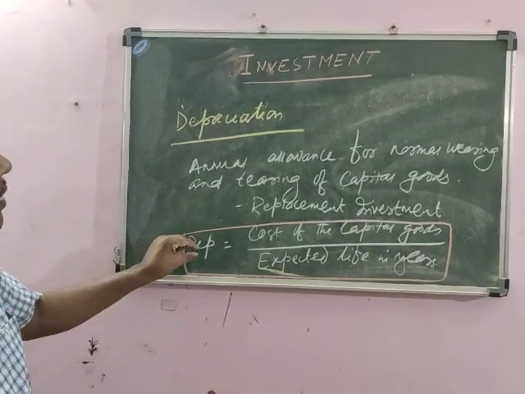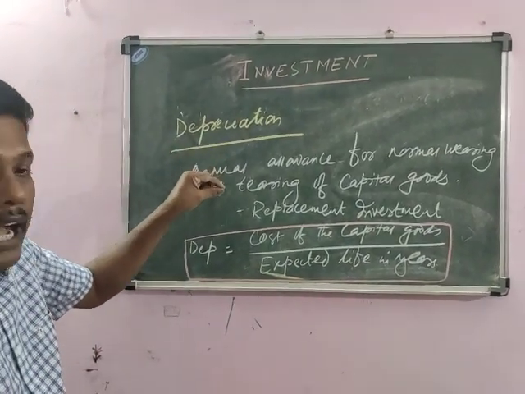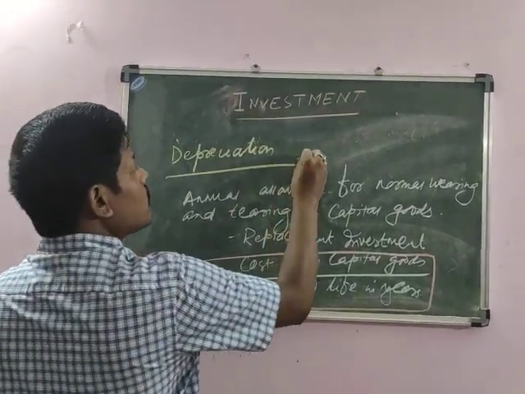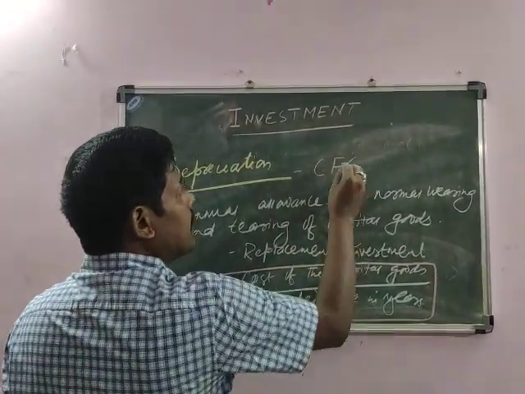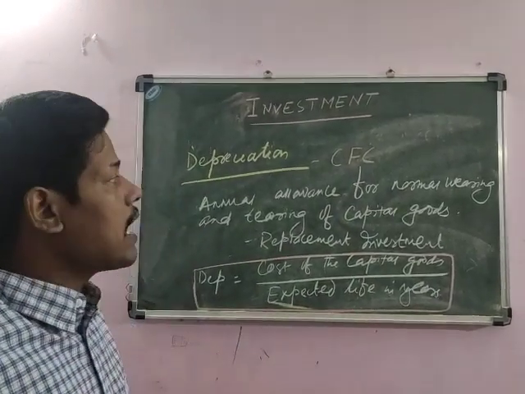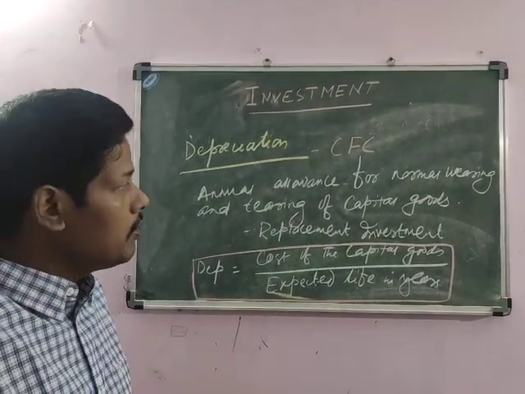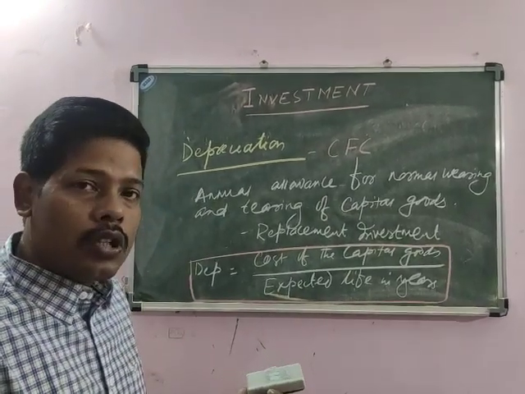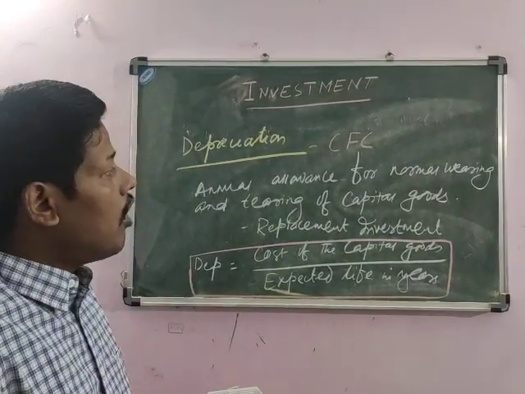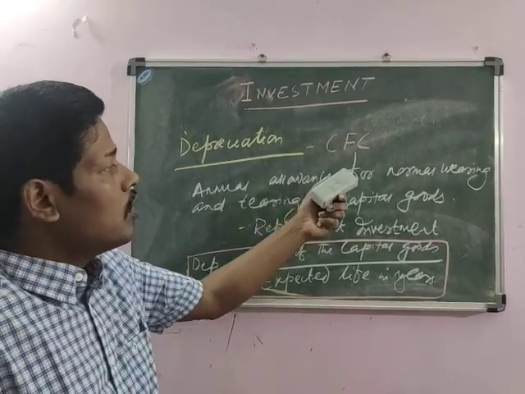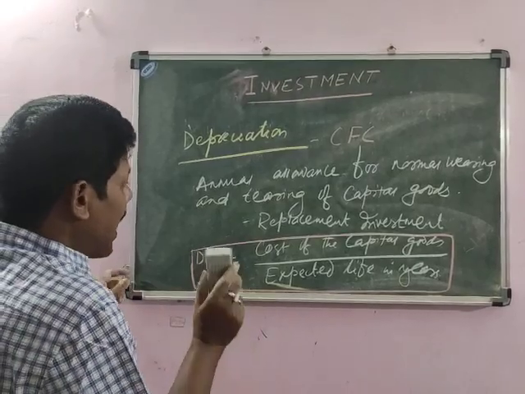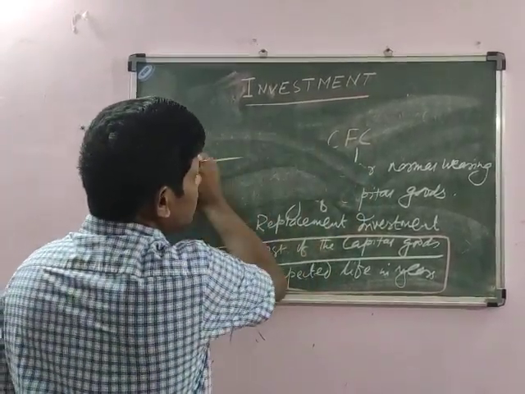Therefore depreciation is also known as consumption of fixed capital. That means how much of the fixed capital is being consumed, in the sense of how much the value of that capital good is reduced due to normal wearing and tearing.